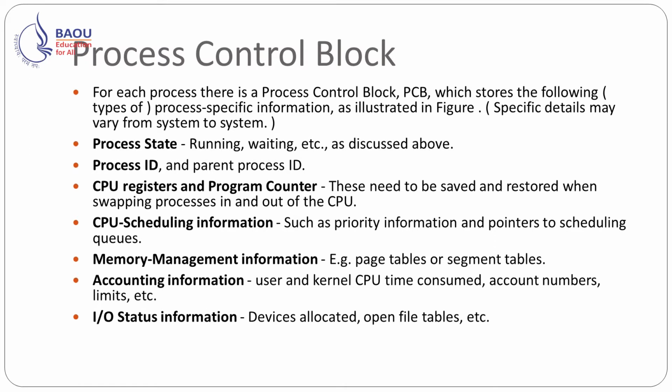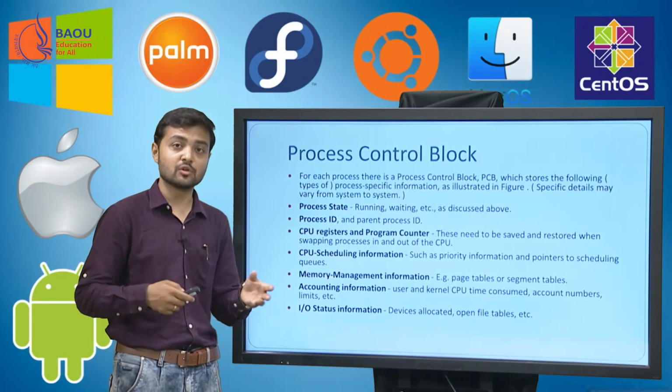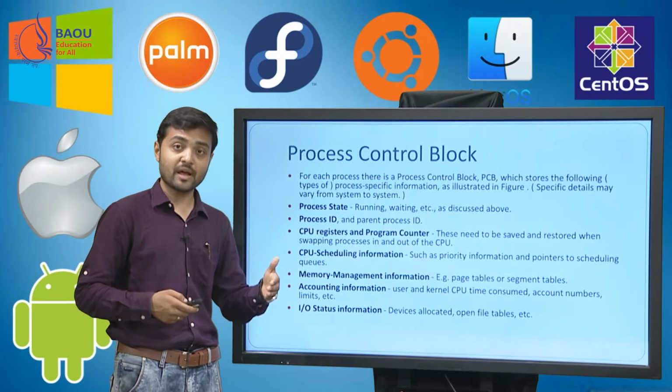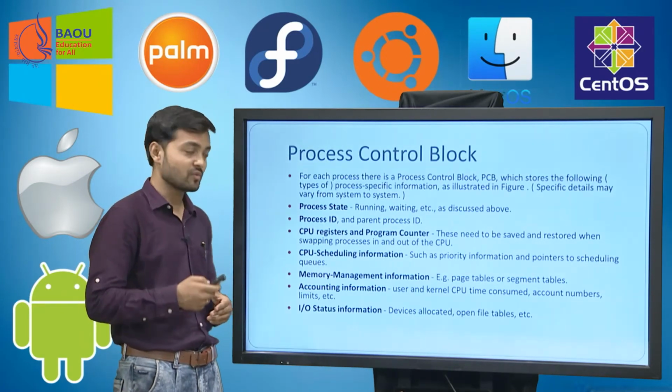These need to be saved and restored when swapping the process in and out of the CPU. Then there is CPU scheduling information such as priority information and pointers to the scheduling queue. What is the priority of this process? So that the operating system can schedule higher priority processes first and lower priority processes afterwards.